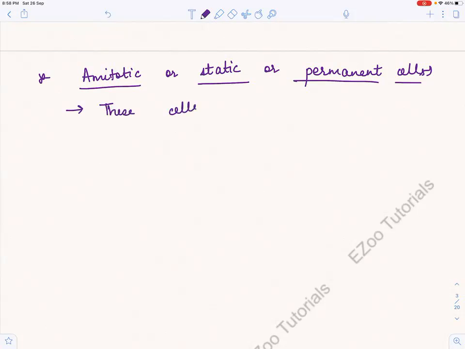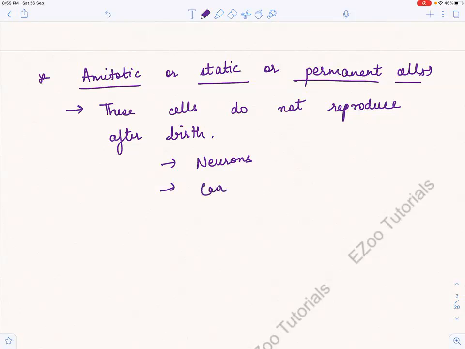These cells do not reproduce after birth. एक बार हो गए तो बस deteriorate ही होंगे, बनेंगे नहीं. ये कौन से हो गए? सबसे important, we all know this, neurons and the cardiac muscles. And one more example, skeletal muscle cell. So they are permanent or amitotic or static cells.